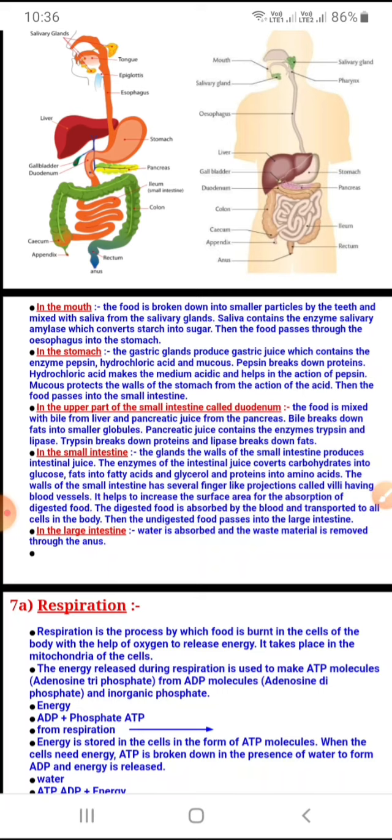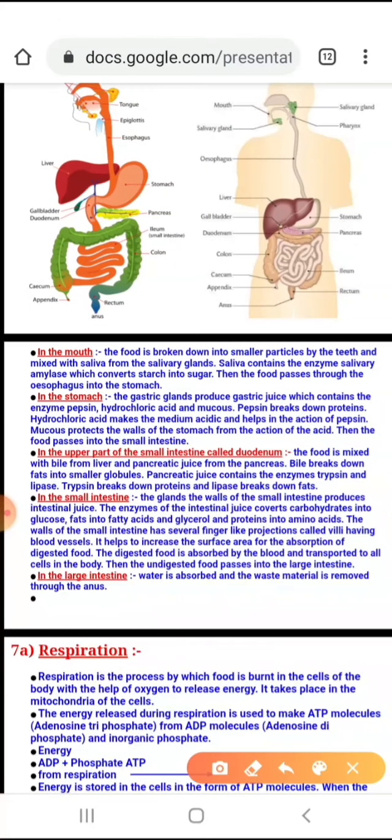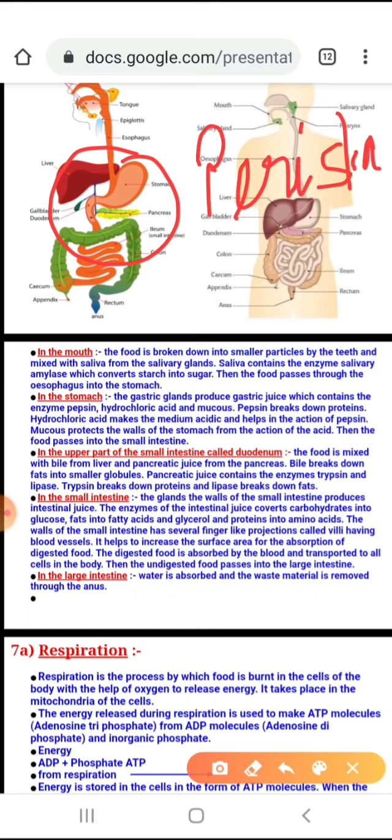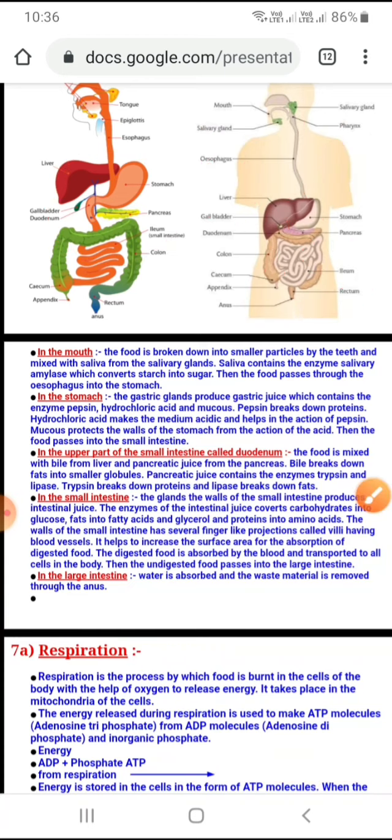So in the stomach, the story doesn't end here. As soon as the food reaches the stomach, the peristaltic movement begins. What are these movements? It is mentioned in your book also, peristalsis. These movements are responsible for the contraction and expansion of the stomach muscles. There are certain glands which you call pyloric glands, and also some sphincter muscles which help in the contraction and relaxation and secretion of the gastric juice from the gastric glands.